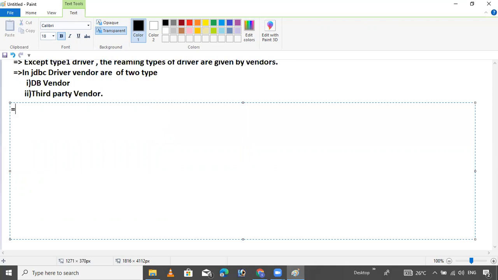A database vendor means a vendor who provides driver software to connect with its own database.